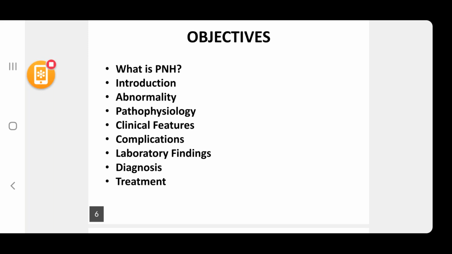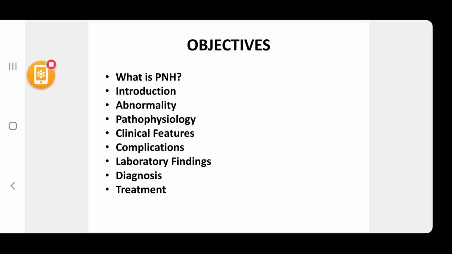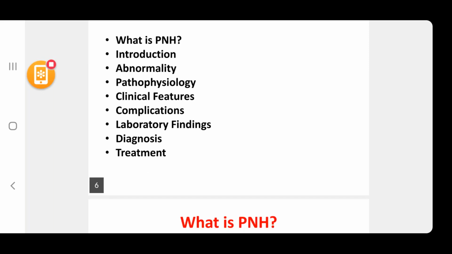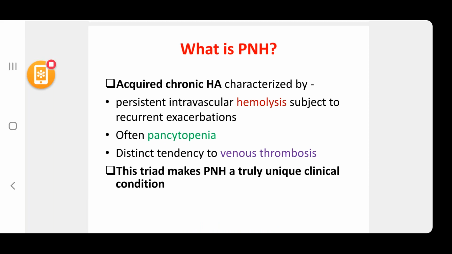First one, what is PNH? It's an acquired chronic hemolytic anemia characterized by three things. First one, persistent intravascular hemolysis subject to recurrent exacerbations. Second one, often presenting with pancytopenia.